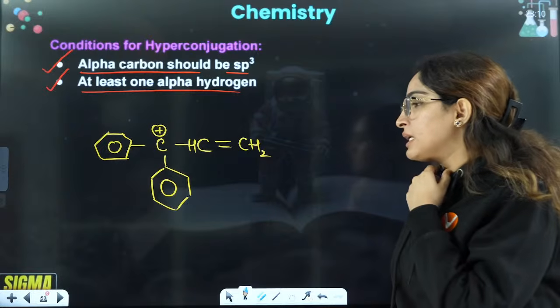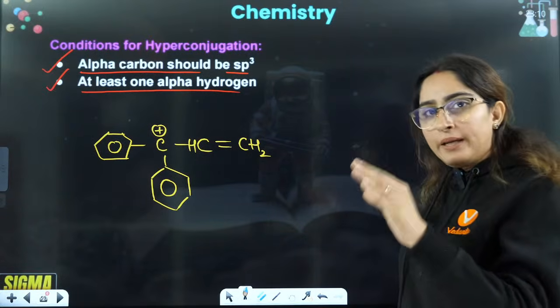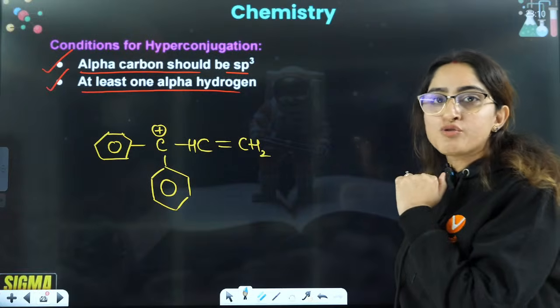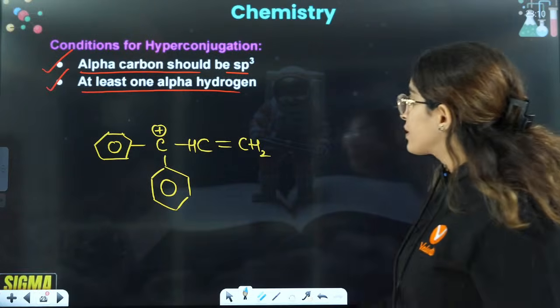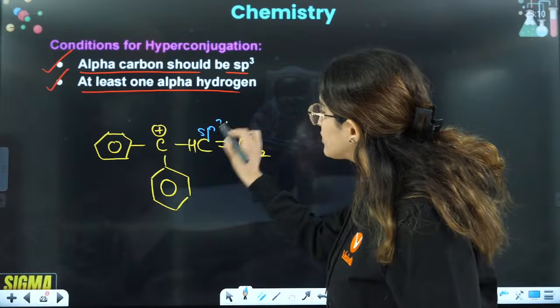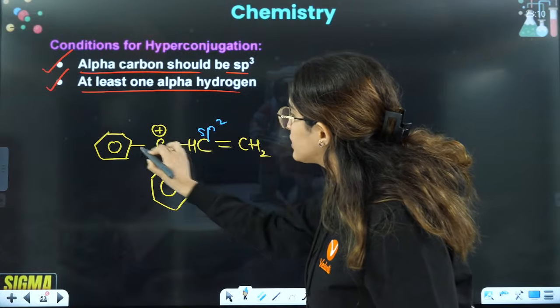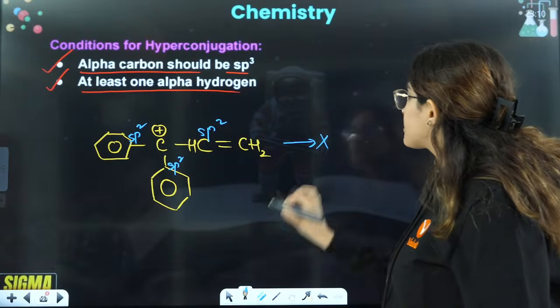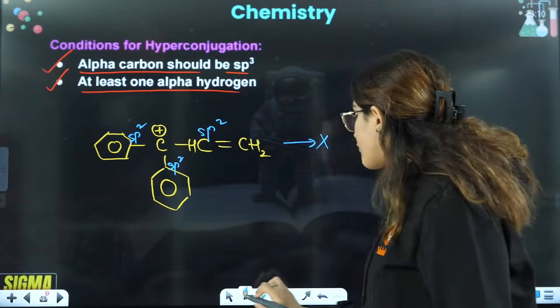Okay, tell me, will there be any kind of hyperconjugation? No. Because this carbon is also sp2, this carbon is also sp2. The first condition is not followed, so this is not going to show any kind of hyperconjugation.